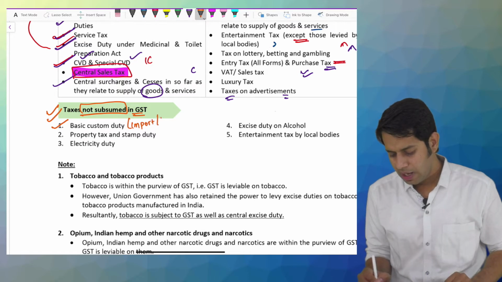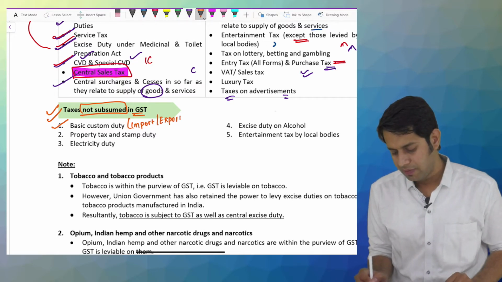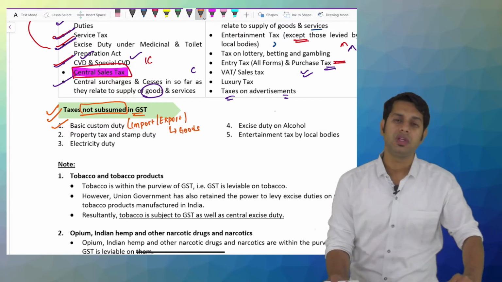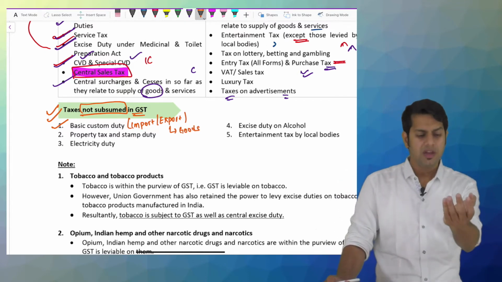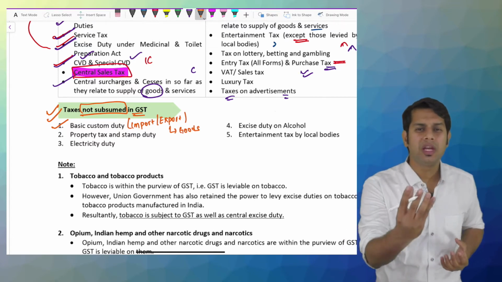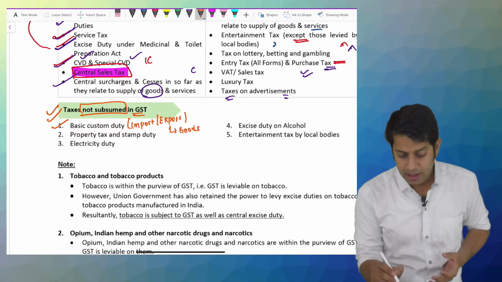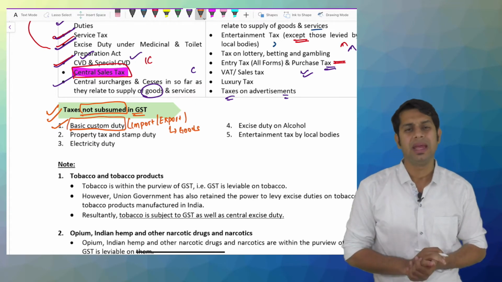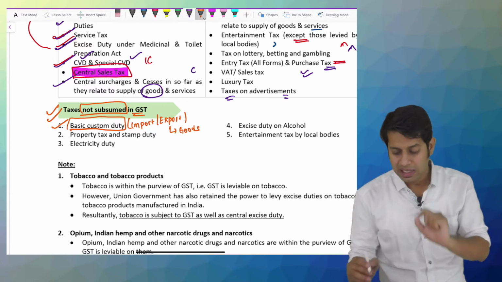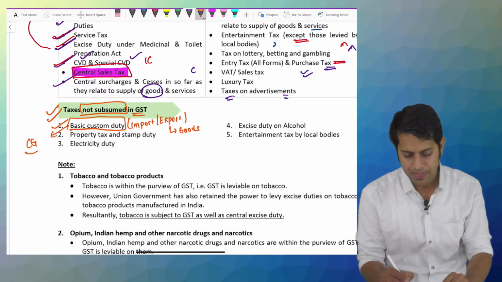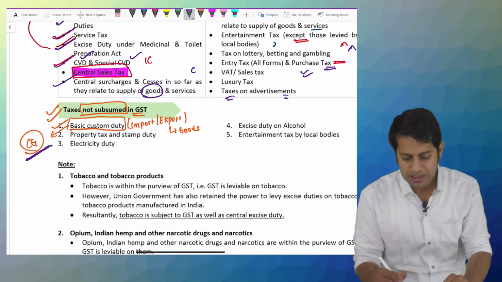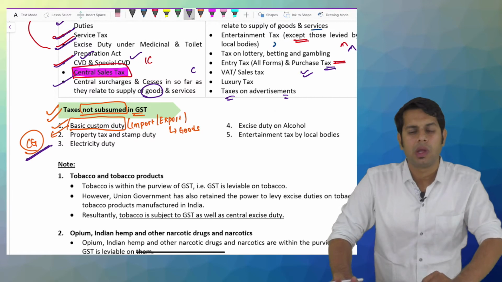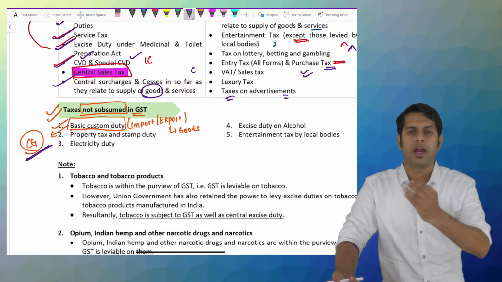When you are importing or exporting something from India, mostly goods, custom duties are levied only on import and export of goods. If you are importing goods or exporting goods, you are required to pay custom duty. That basic custom duty is still leviable. The central government collects it. When does the central government collect it? If you are importing something or exporting something.